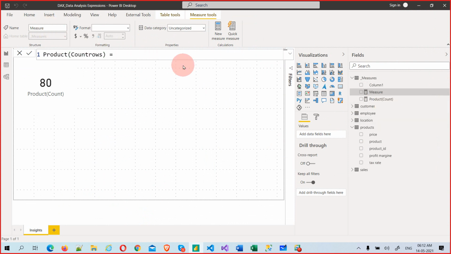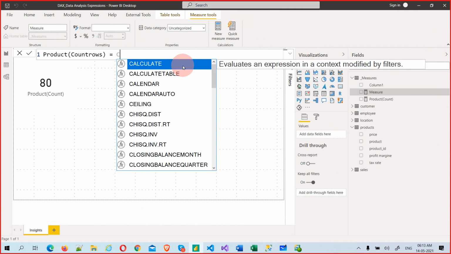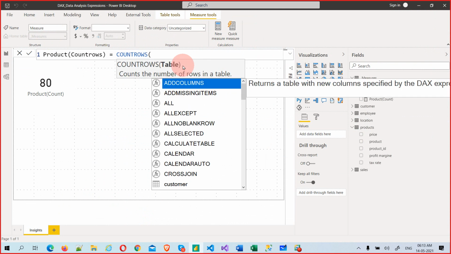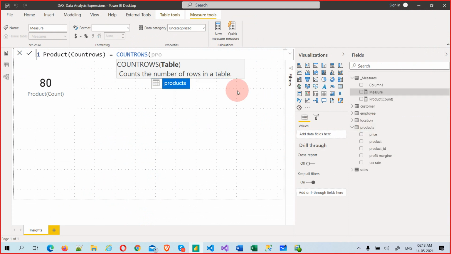Now, what we are going to take is count rows. See, the expression IntelliSense is asking to choose the table. What do I want to take? I'm counting all my products every time, but I'm just checking with all the other functions. The product table is Products, so let's take Products.